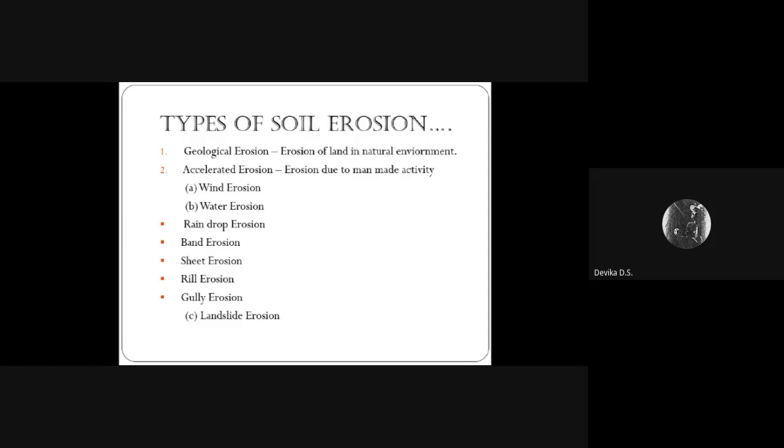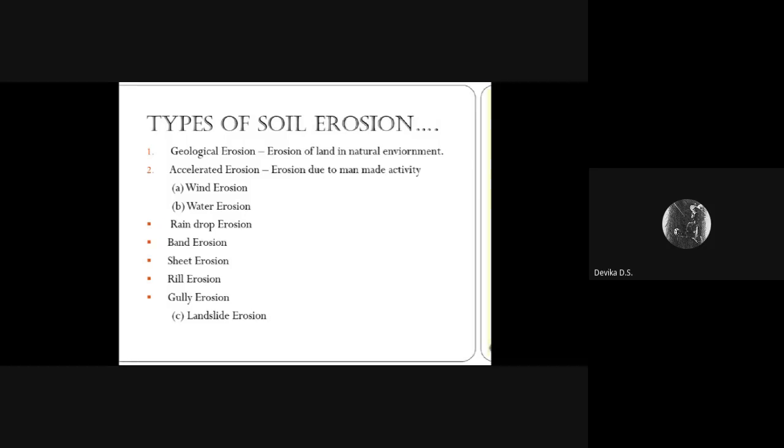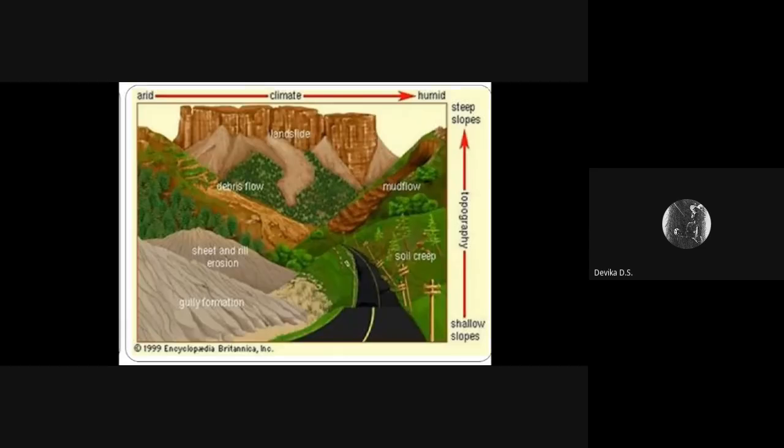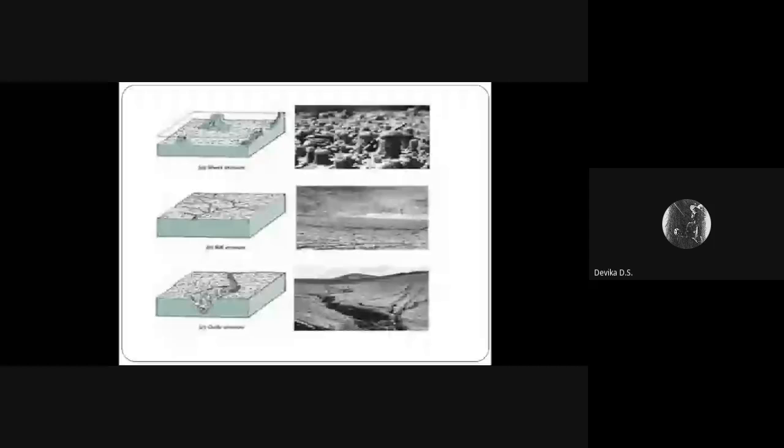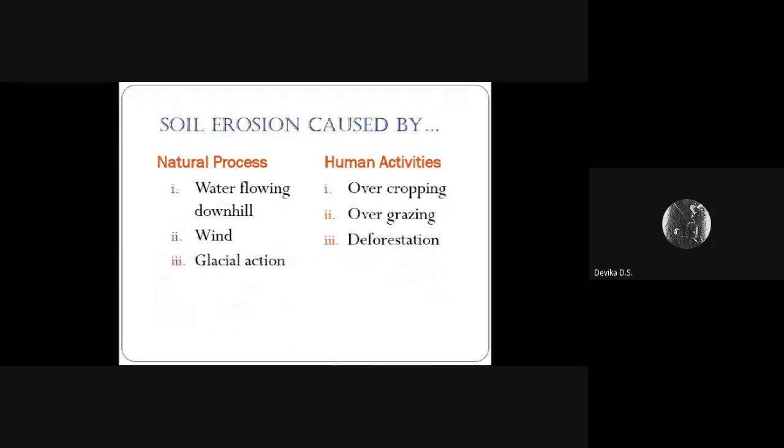Next is causes of soil erosion. There are two processes: natural processes and man-made or anthropogenic activities.